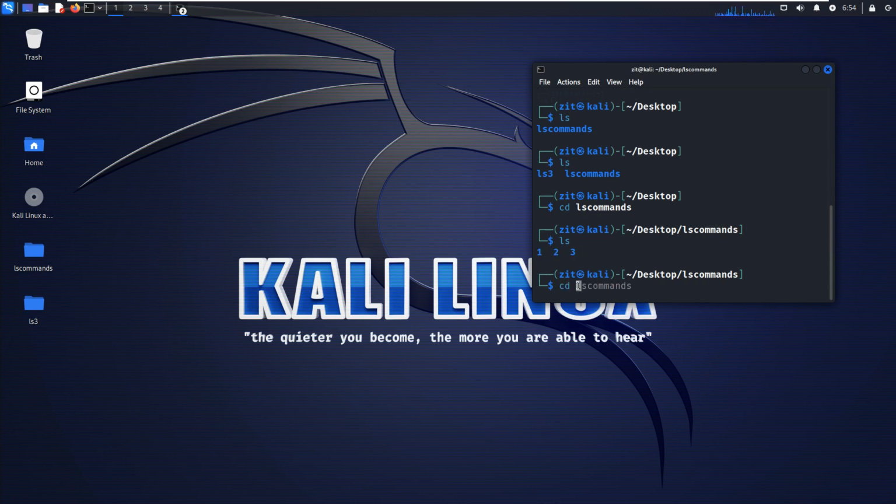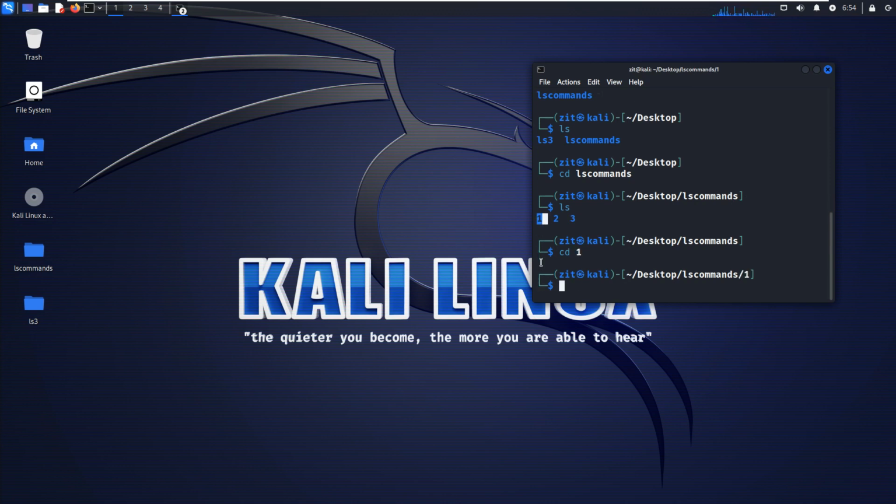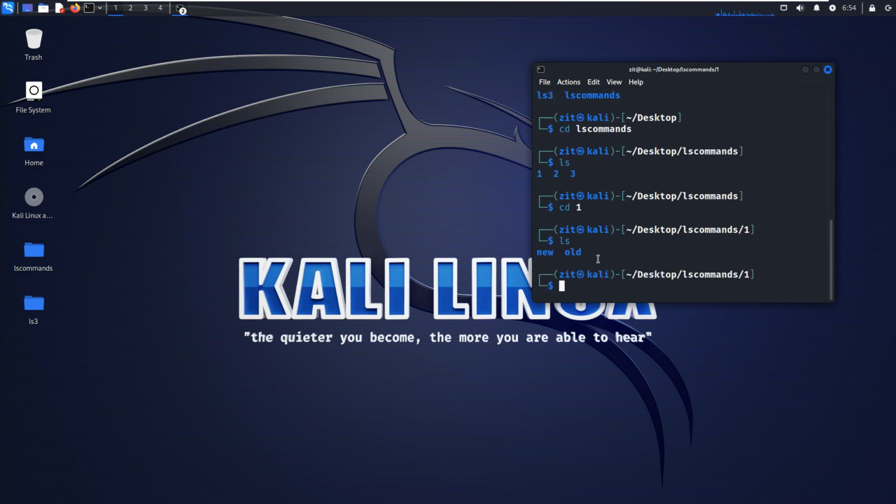Now cd, change my directory to 1. I want to go to the folder named 1. So now I'm in the directory by the name of 1. ls shows me what is inside the directory named 1. There are two other directories, by the name of old and new.